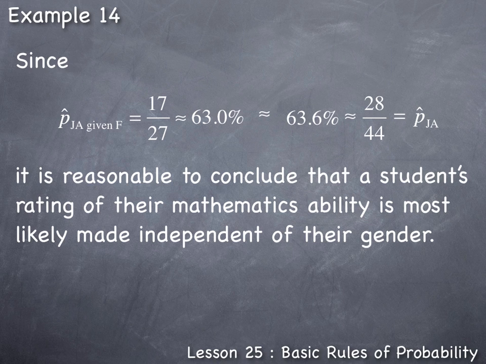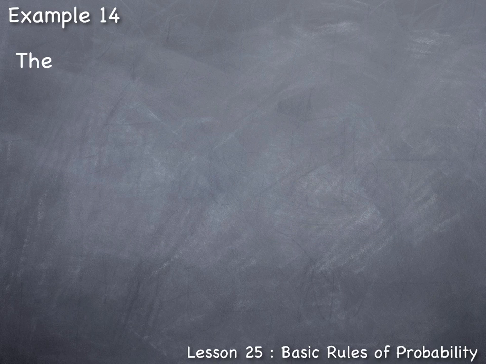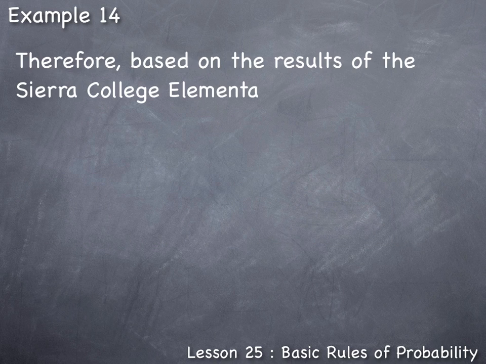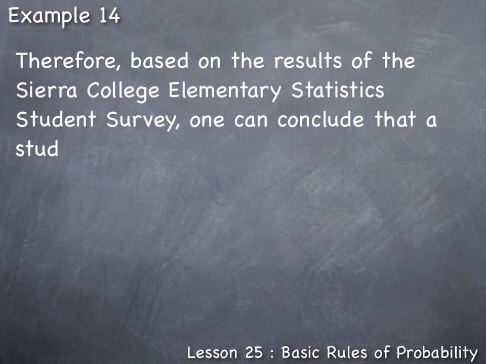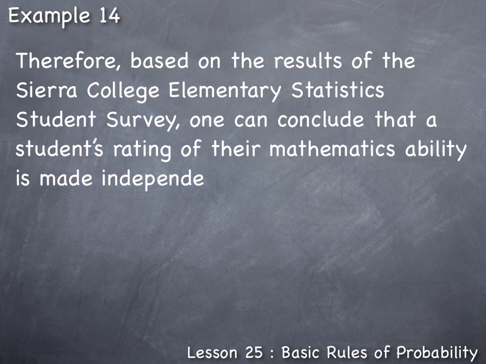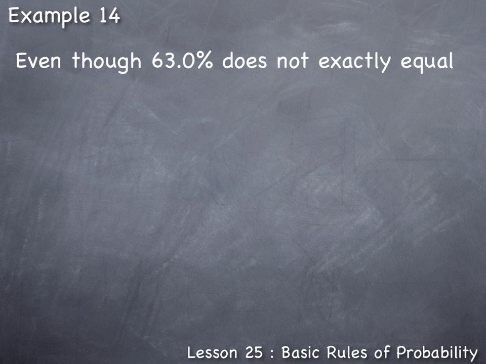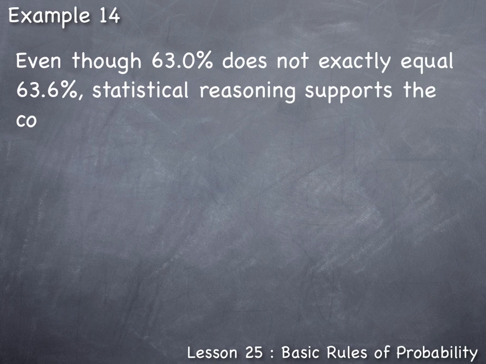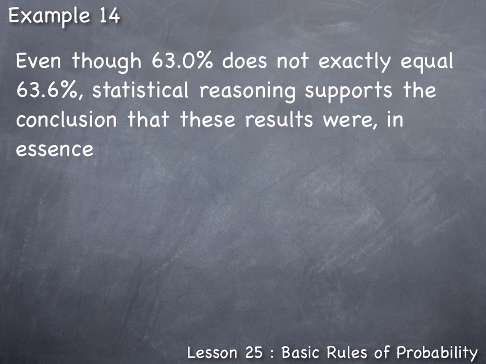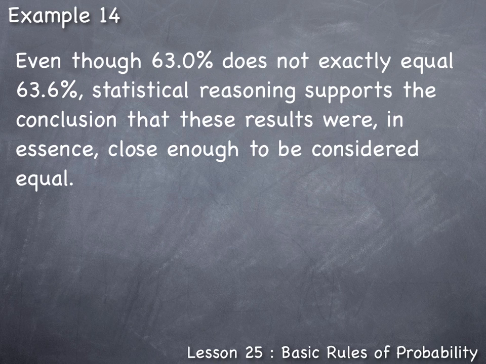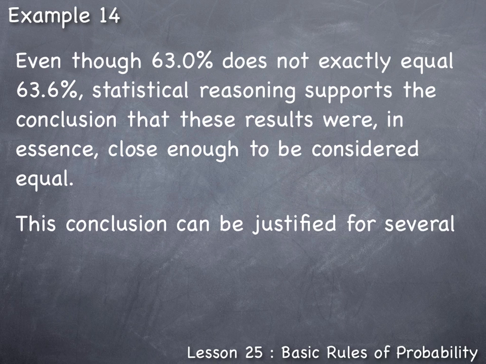Therefore, we'll answer the question this way. Therefore, based on the results of the Sierra College Elementary Statistics Student Survey, one can conclude that a student's rating of their mathematics ability is made independent of their gender. Now, even though 63.0% does not exactly equal 63.6%, statistical reasoning supports the conclusion that these results were, in essence, close enough to be considered equal. This conclusion can be justified for several reasons.